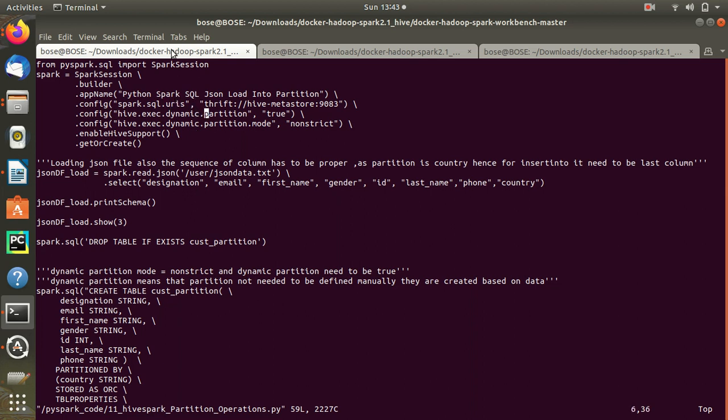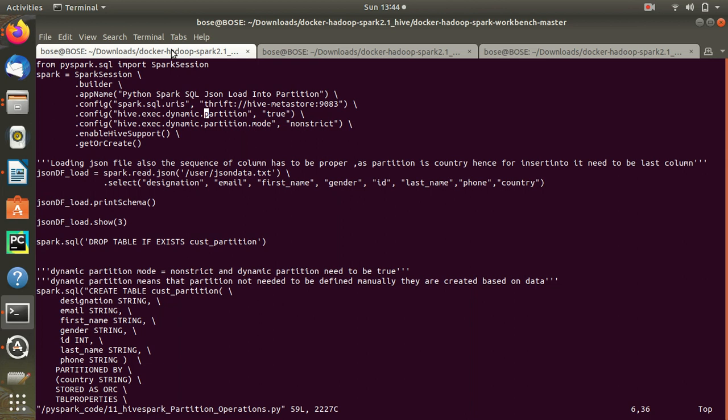When there is a partition and you divide a table, you can think of the table like your house. Inside that there will be partitions, like the kitchen and the different rooms. So here also it is there. Now partition in the Hive world can be of two kinds: one is dynamic partition and one is static partition. Now what is dynamic and what is static partition?